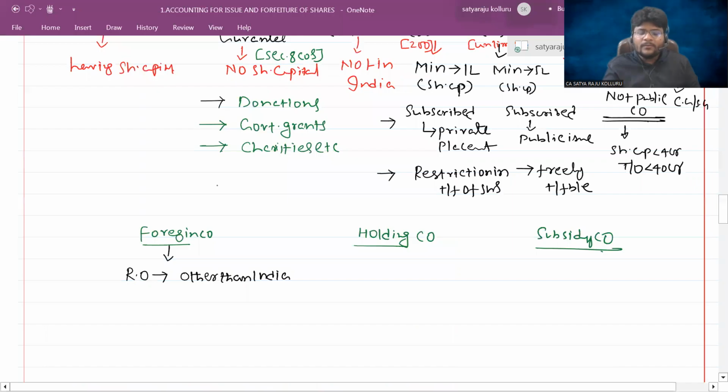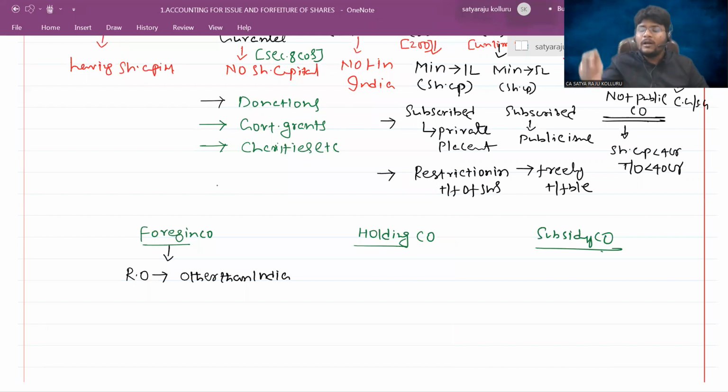Sir, to become a foreign company, first it would have been registered in a foreign country, and then extended its operations in India by registering through the ROC as per the Companies Act 2013. Then such companies we can call foreign companies. First the registered office is outside India, and after that it needs to be registered again within India.